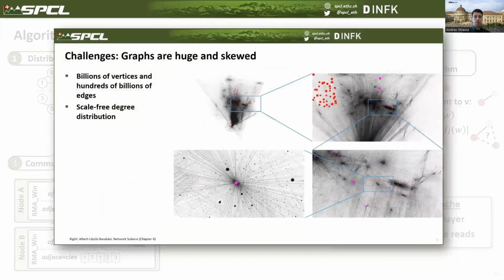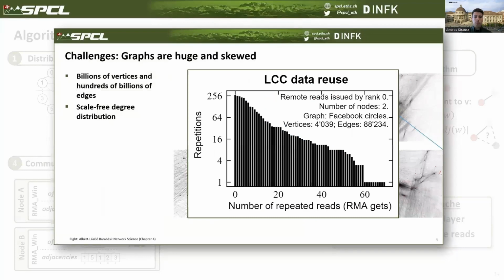I would like to remind you that our focus is on scale-free graphs, and the degree correlates with the number of accesses. Therefore, high-degree vertices will be regularly accessed by remote processes. We can run a quick experiment to check this, where we distribute a small social network among two computing nodes and count the number of RMA reads, shown on the x-axis, that are repeated a given number of times, shown on the y-axis.